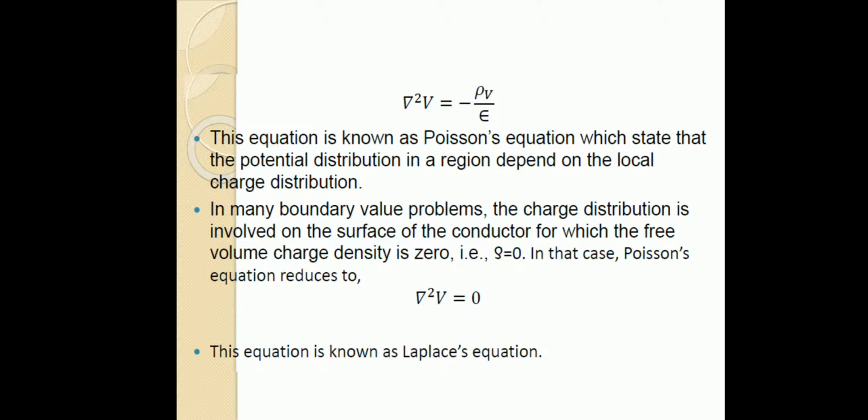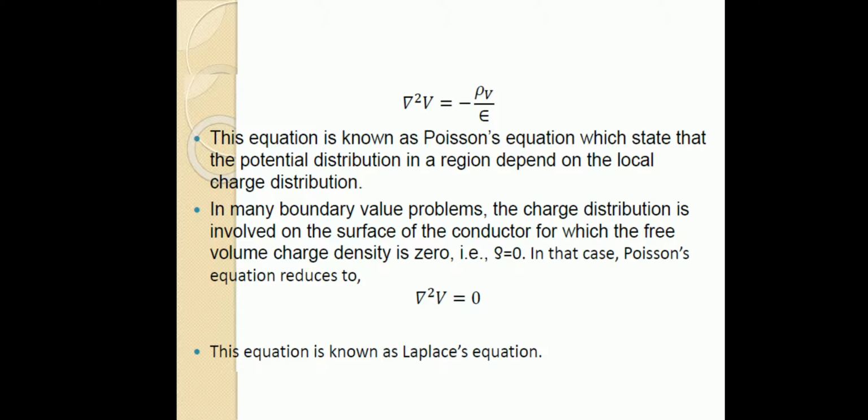In such cases, Poisson's equation changes to del square V equal to 0, and that equation is known as Laplace equation. So del square V equal to minus rho V by epsilon is called Poisson's equation, and when rho V is equal to 0, the equation becomes del square V equal to 0, and that equation is called Laplace equation.